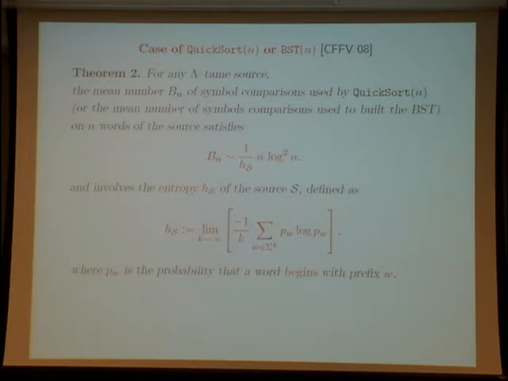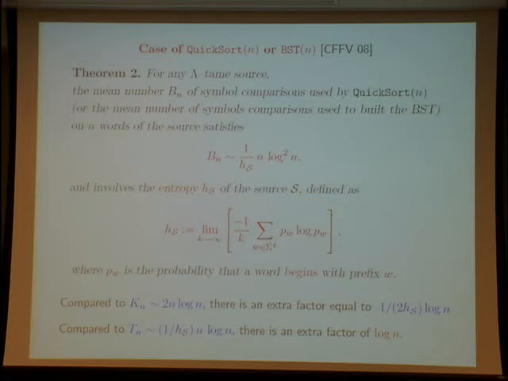You see that it is now of order n log square n. The extra factor log n is due to the fact that we take into account the number of symbol comparisons and no longer only the number of key comparisons. And the constant before is, as previously, the inverse of the entropy.